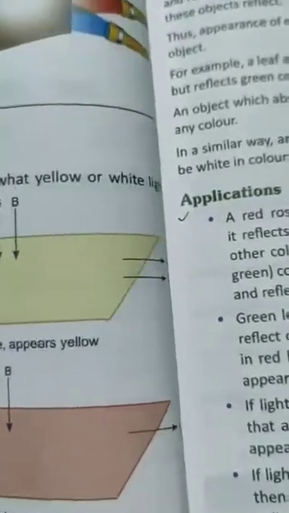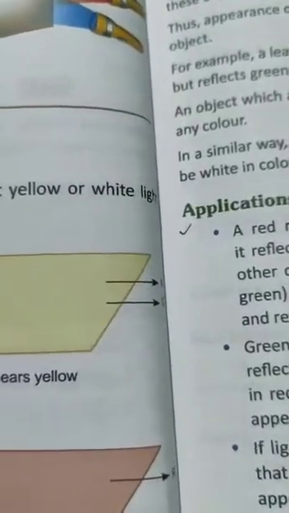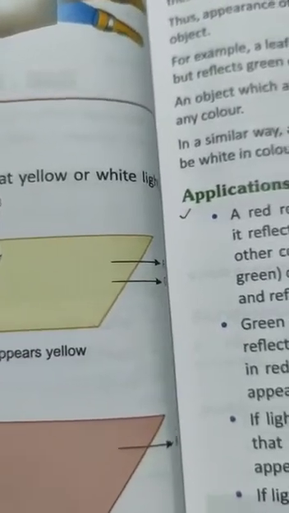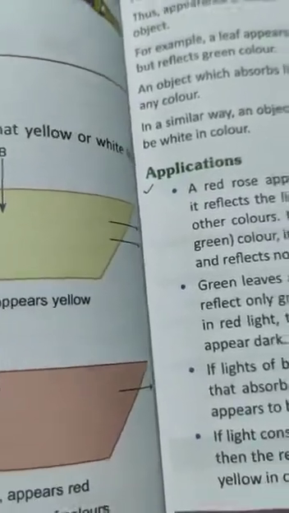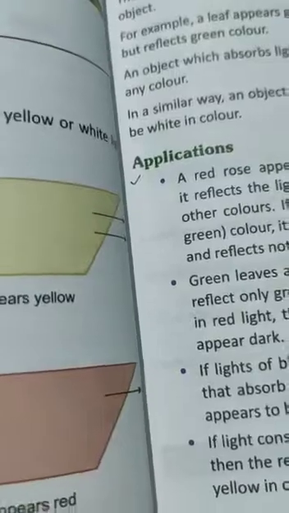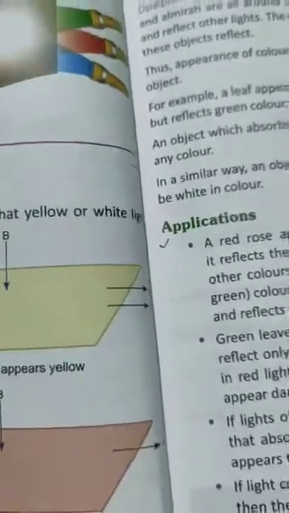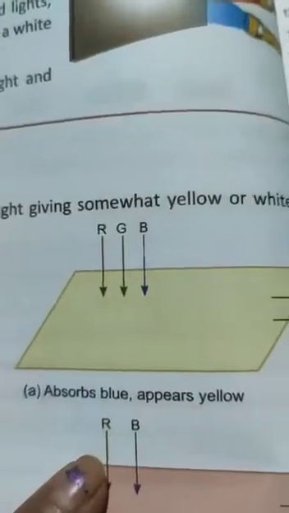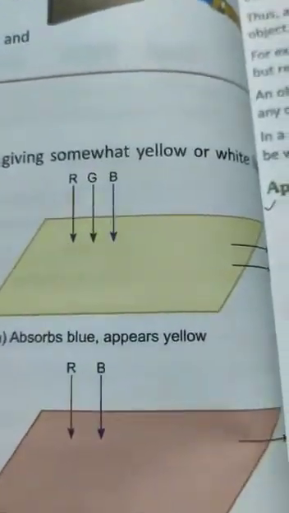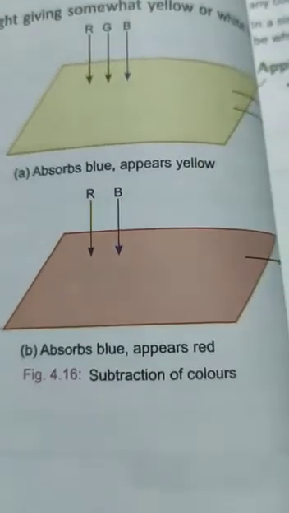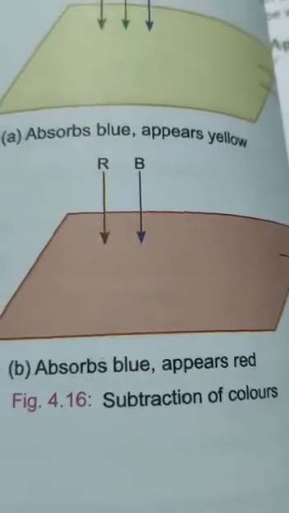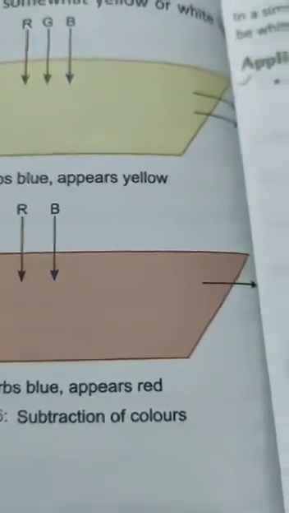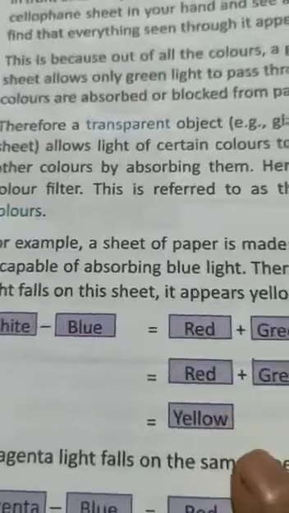And therefore a transparent object, for example glass or a cellophane sheet, allows light of certain colors to pass and blocks the other colors by absorbing them. So hence it acts like a color filter. So this is referred to as subtraction of color. This is only subtraction of color. Red, green, blue. Absorb blue, appears yellow. Okay, in this, absorbs blue, appears red. It will absorb blue color, so it will appear red color. So here it is very easily written in your book, white minus blue, subtraction of color.